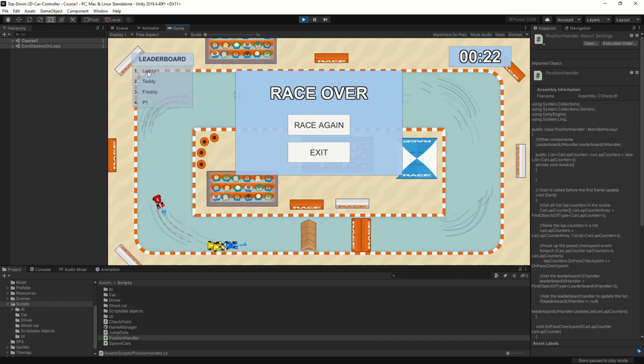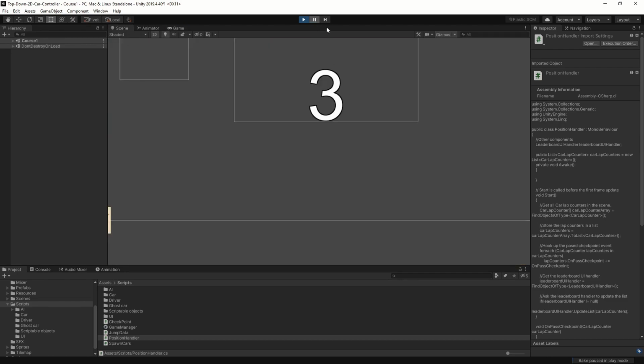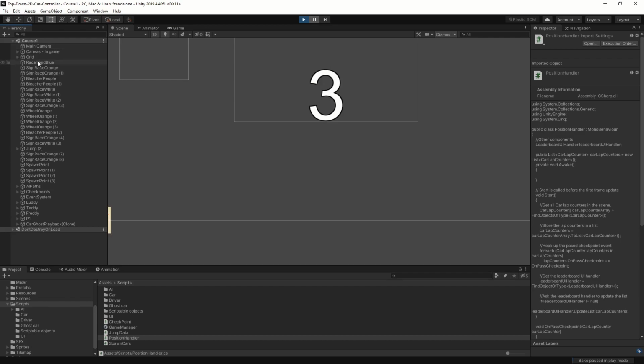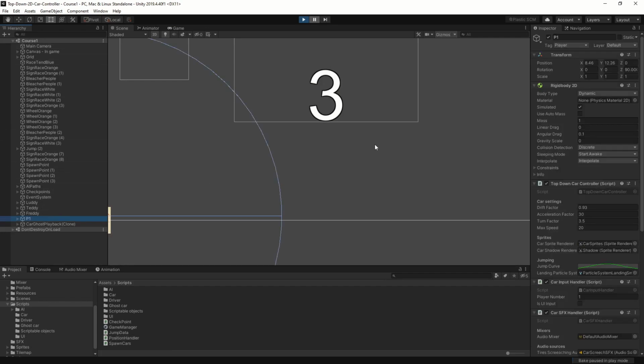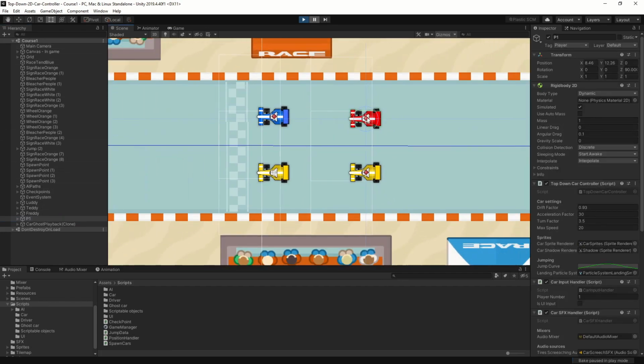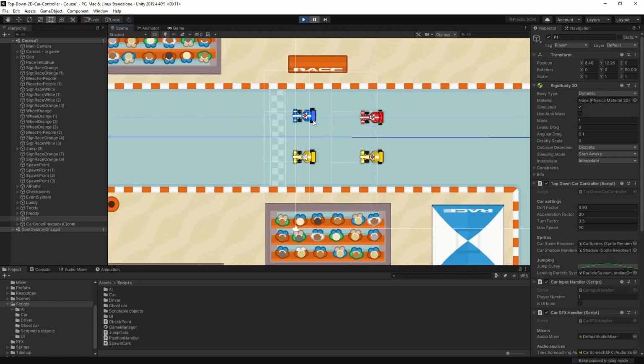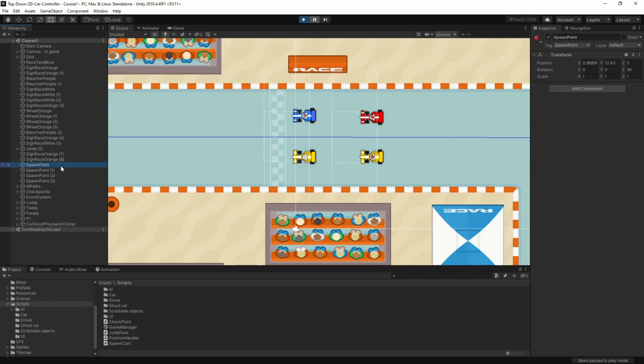Alright, so here we can see Lottie was first, Teddy, Freddy, and P1. So let's race again, and now we can see that, oh, hold on, I'll just pause it, and we can have a look at P1, and it's actually up here. So the reason why it's there is because of our spawn points. So let's look at our spawn point here, and it's this spawn point that is the first one.